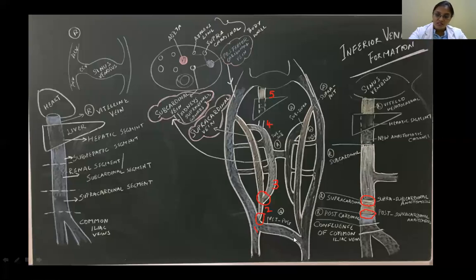If you see, this blue is the posterior cardinal vein. Between them, there's one communication. Then supracardinal above and below communicating with posterior cardinal vein, both sides. Then subcardinal veins also like this. They're communicating with supracardinal, also communicating with the posterior cardinal. Again, these two are communicating with each other. So this you can just read as sub and supra anastomosis, subcardinal anastomosis, supra and post. Like that, these are all connected here.